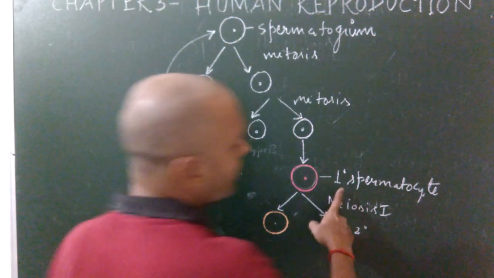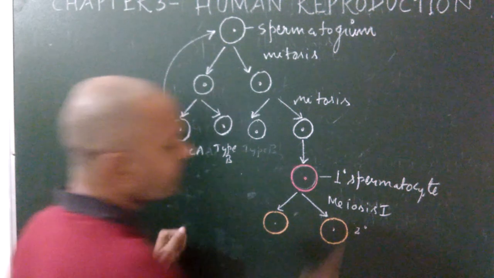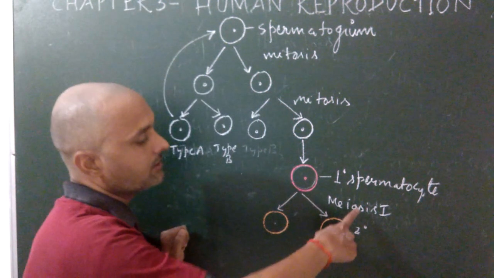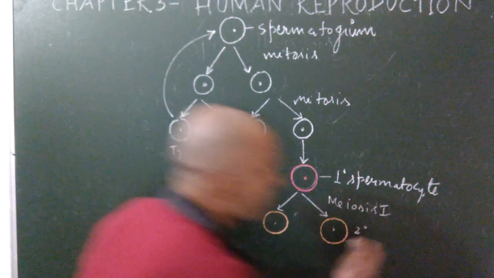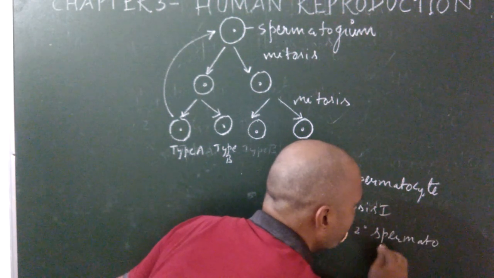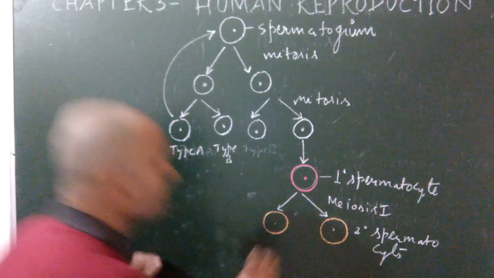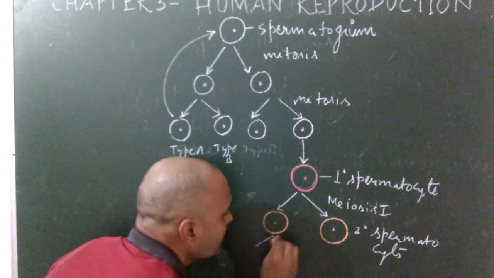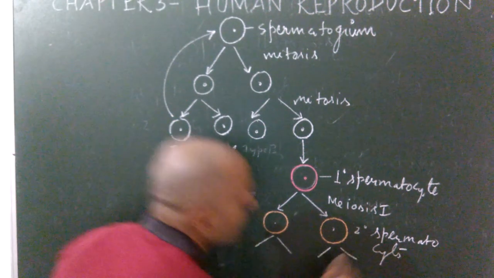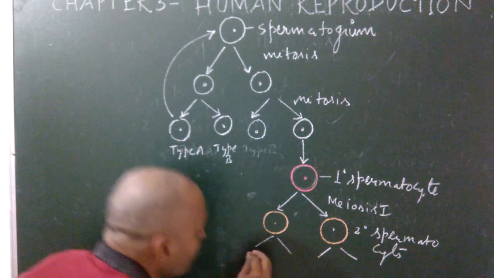Type B will undergo meiosis first and meiosis second. Meiosis first produces two secondary spermatocytes. These secondary spermatocytes further undergo meiosis second and produce four haploid structures known as spermatids.